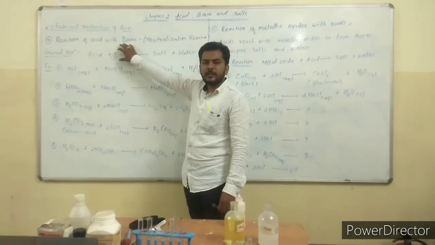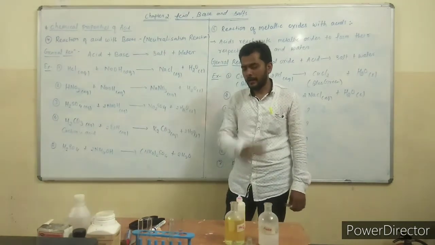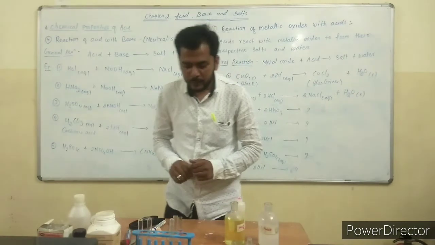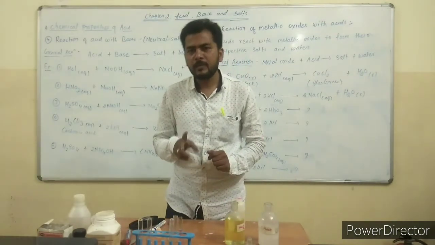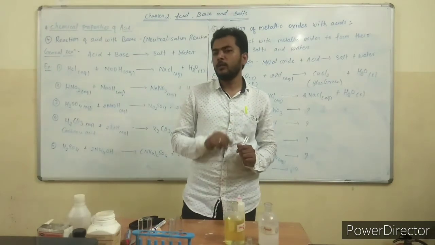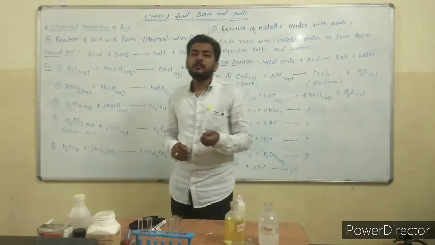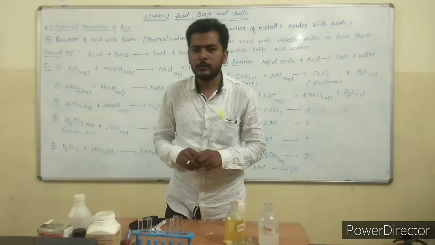We will try to understand this reaction with the help of an activity. For this activity we require one acid, one base and an indicator. What is the role of the indicator? You know very well: it is used to identify the nature of a substance.